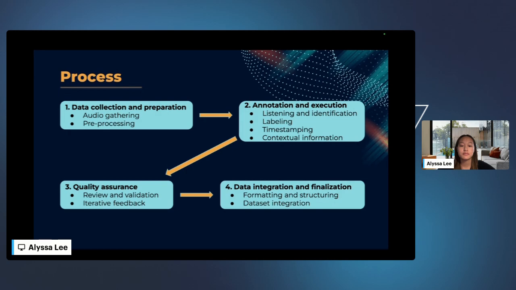Annotation tools often display audio waveforms visually to help annotators navigate the timeline. Precise start and end times are recorded for each labeled sound, enabling models to learn not just what happened, but exactly when it occurred. In many cases, additional context is added, such as identifying which speaker is talking, whether there's background noise, or noting overlapping speech. This enriches the dataset for more nuanced learning.